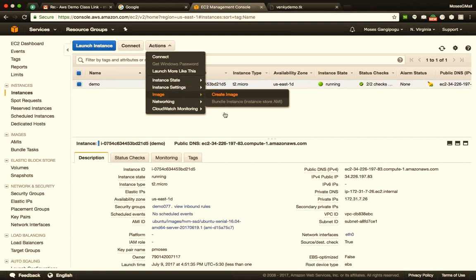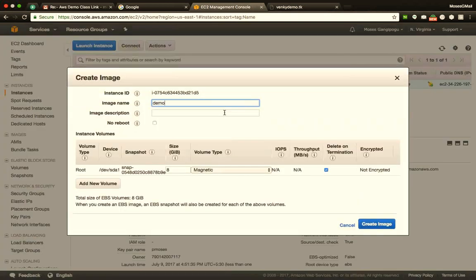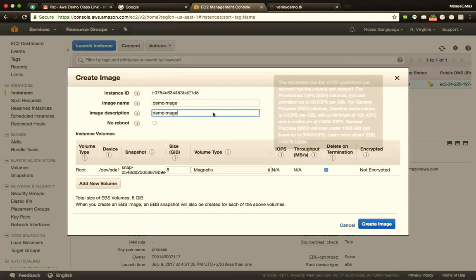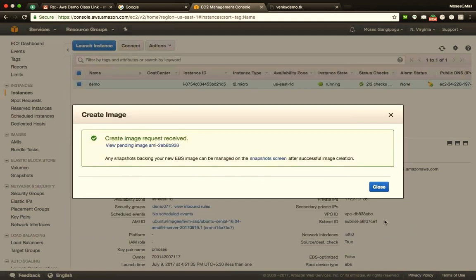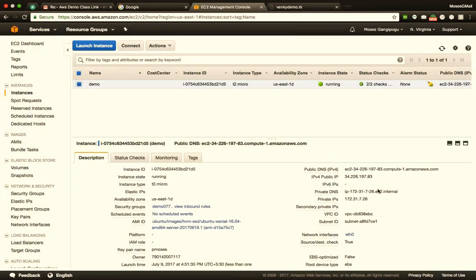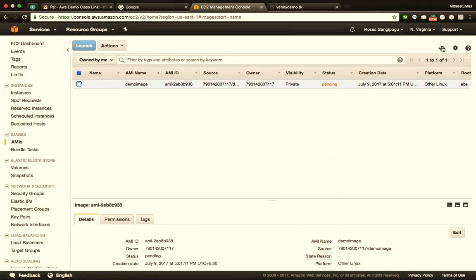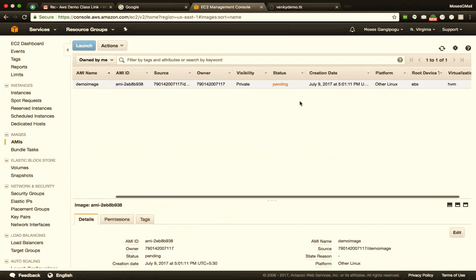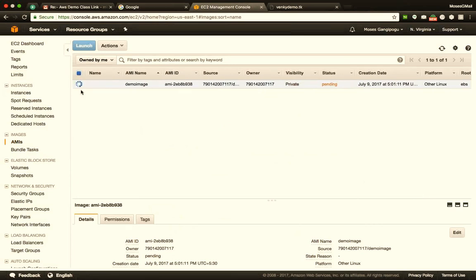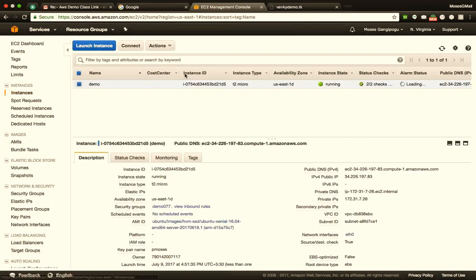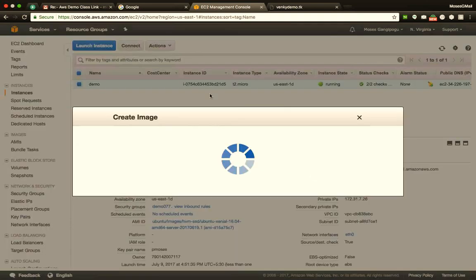I'll just say create image and I'll name this image demo image. And I'll paste the same in the description. I'll say that the hard disk should be the same and say create image. And close this. And now if I come to my AMI section, that is Amazon Machine Image, I can see that one of my images is about to get created. And that is in pending state. So while creating an image, there is one more option.